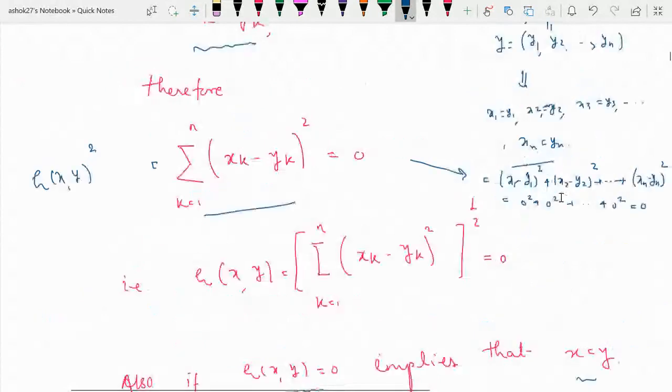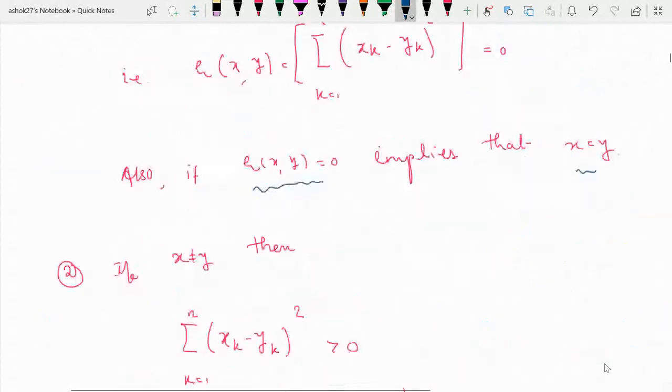So what is the conclusion of this? That is rho of xy equal to 0 if and only if x equal to y. So ultimately it gives the first condition.